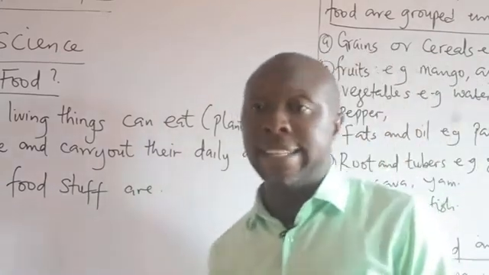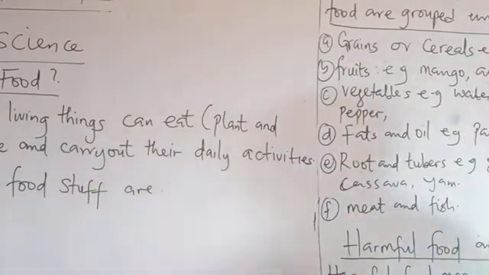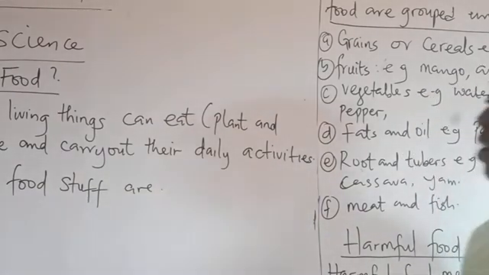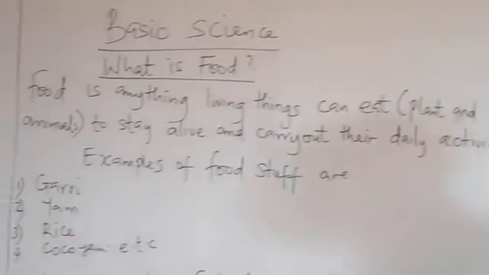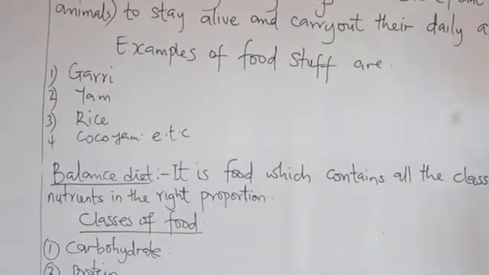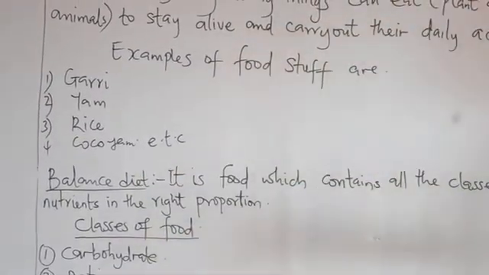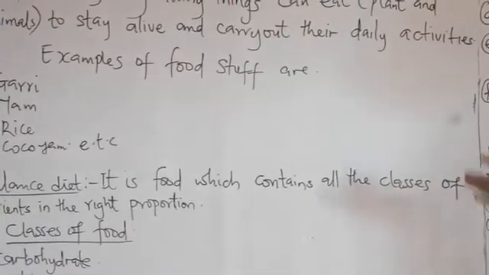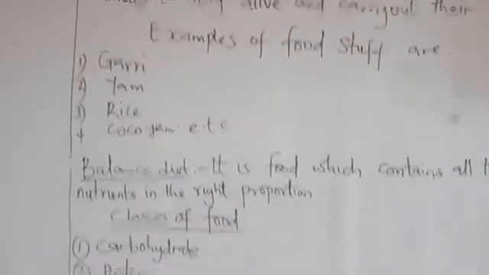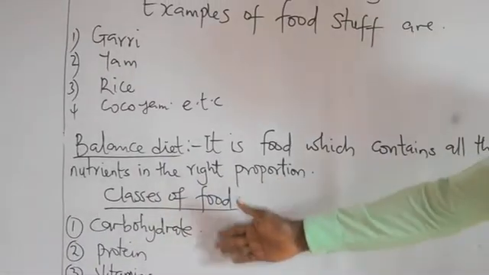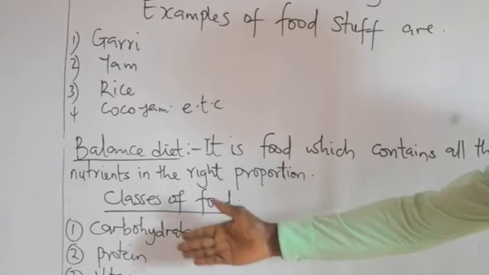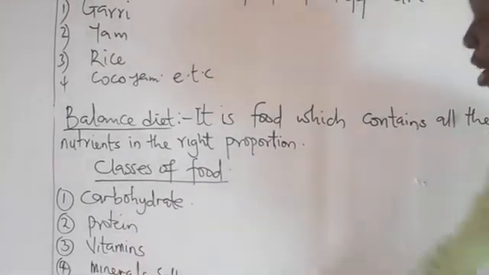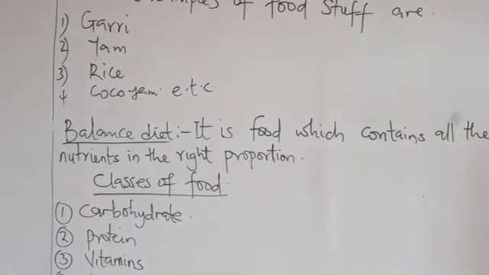What is balanced diet? Balanced diet is a food which contains all the classes of nutrients in the right proportion. Let me take it again. Balanced diet simply means that food which contains all the classes of food in the right proportions. What are the classes of food? We have the carbohydrates, the protein, the vitamin, the mineral salt, fat and oil, and water.